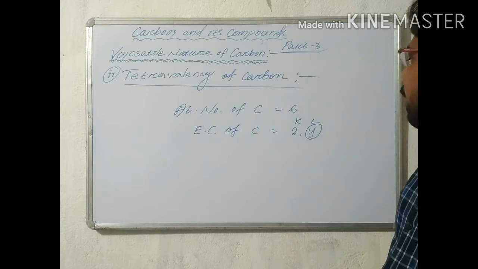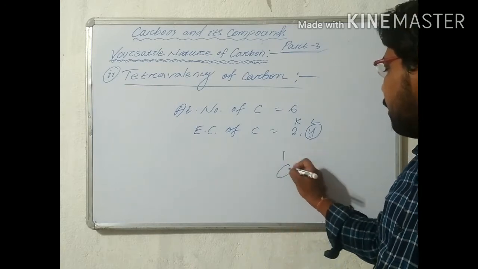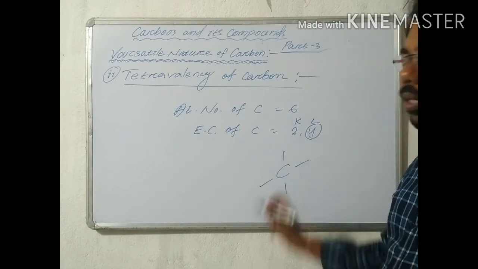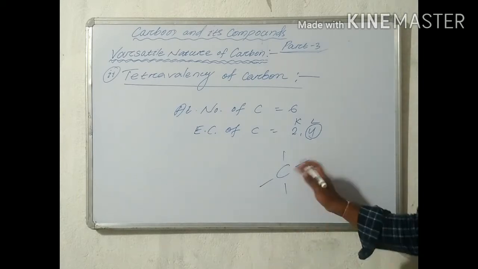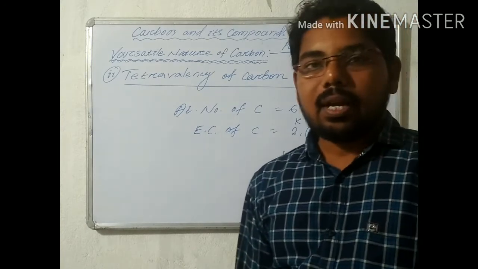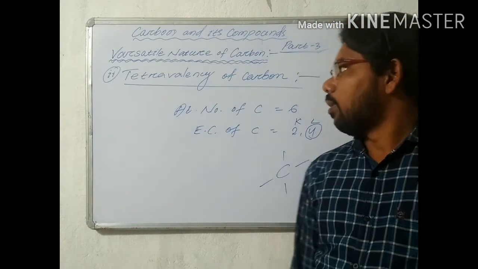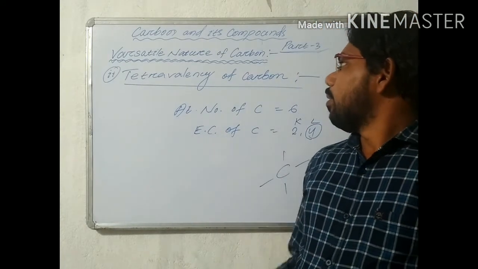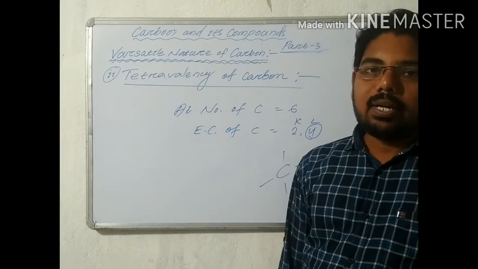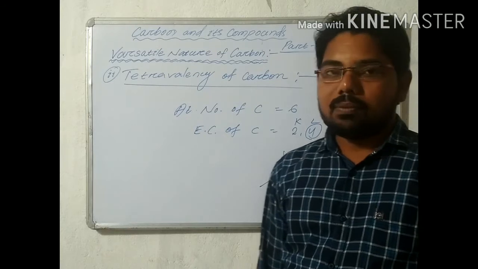That's why carbon has 4 valence electrons and can bond with 4 other atoms. That's why it has tetravalency, and due to this property a large number of carbon compounds are present.